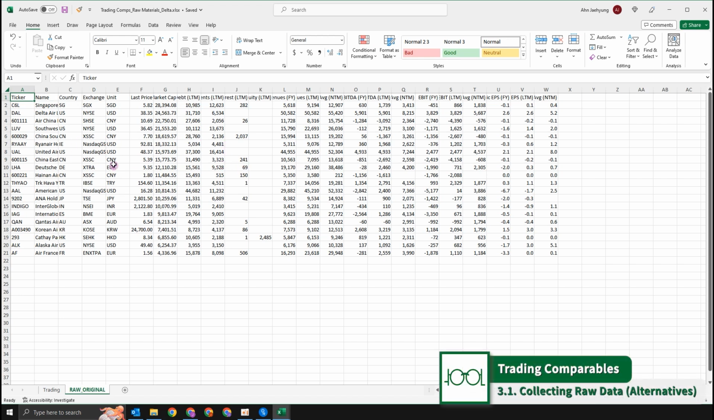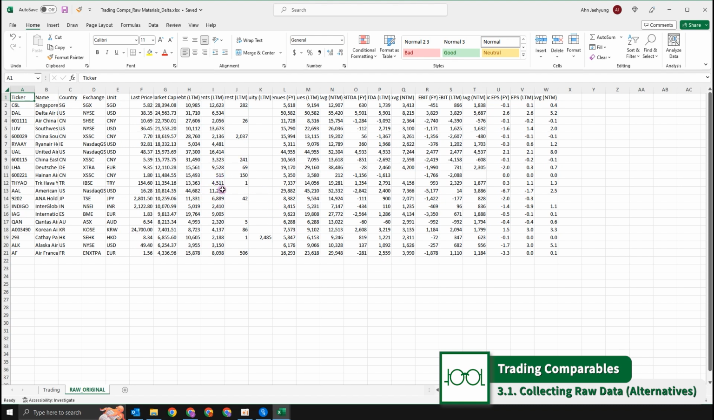Now we'll begin to build our trading comps valuation spreadsheet of Delta Airlines, an American airline company that most of you probably would already know. Delta Air is one of the biggest airline companies in the world. It has a market cap of approximately $25 billion, and annual revenues of $50 to $51 billion. It's a huge, tremendous company.